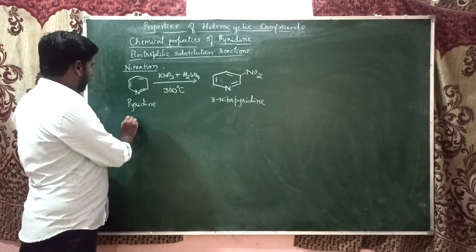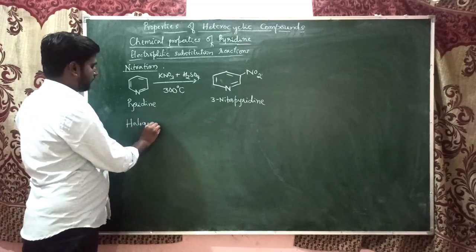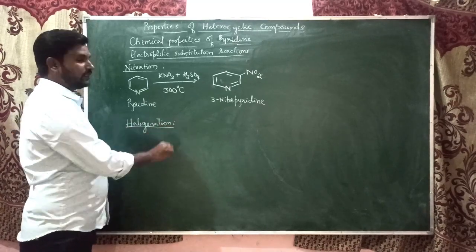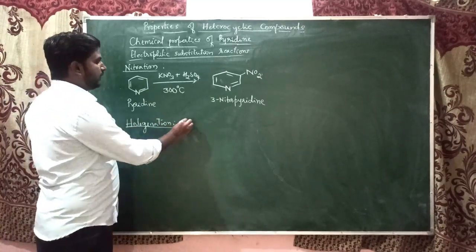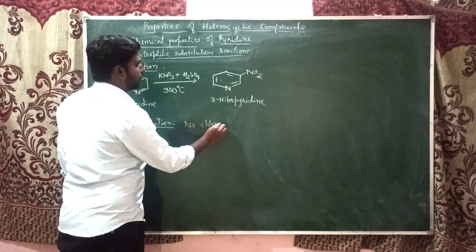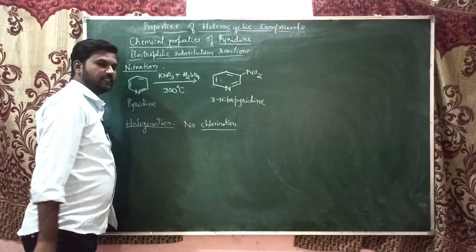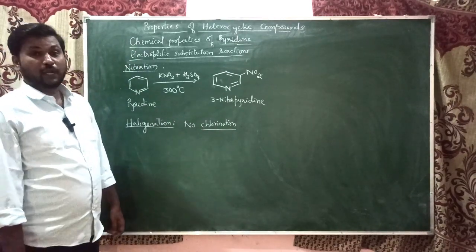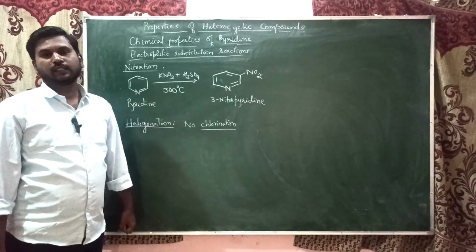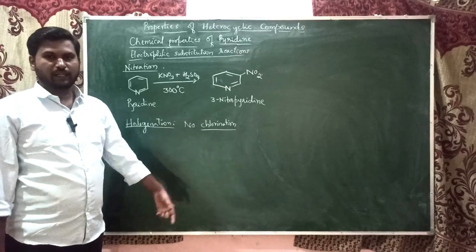Yes. So now we'll see another example, that is halogenation. The one thing you need to notice is that pyridine does not undergo chlorination. No chlorination here, because we have already seen chlorination in the case of furan and pyrrole, especially in the case of pyrrole, where all positions used to get the chlorine electrophile, that is the chloronium electrophile.